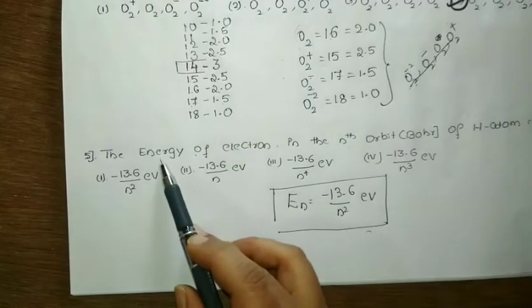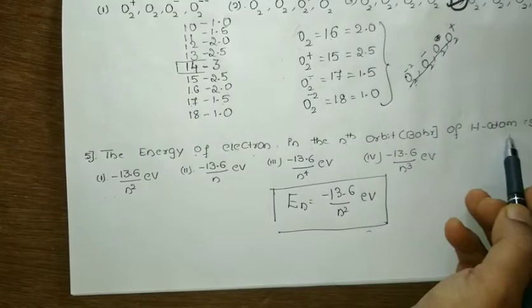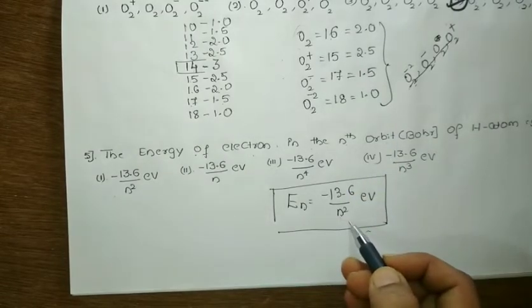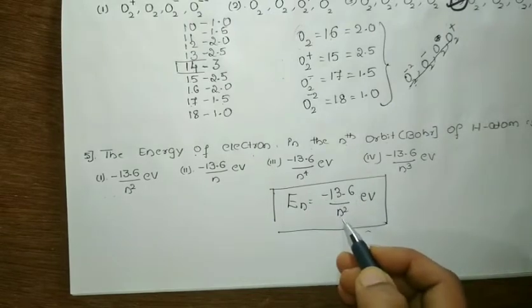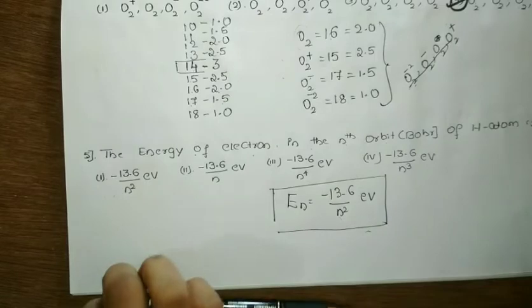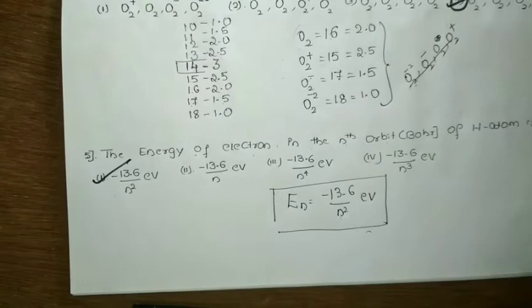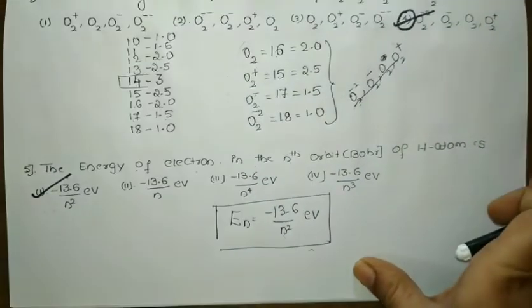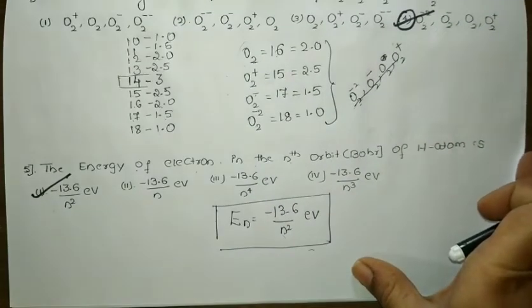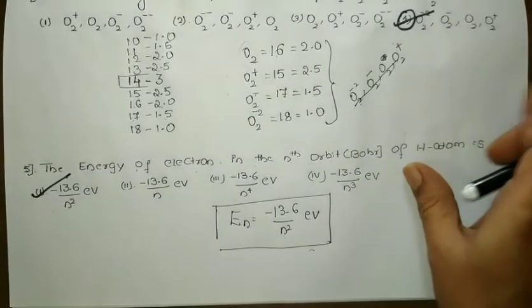The question is simple: the energy of an electron in the nth orbit of a hydrogen atom. For the nth orbit we have the n value itself, so the direct formula we need to apply is minus 13.6 divided by n square electron volt. Which option is correct? Minus 13.6 electron volt divided by n square. This is for the hydrogen atom where the electron jumps from one orbit to another, and we need to find the n value. Clear? Yes. This is the fifth question of 2016.